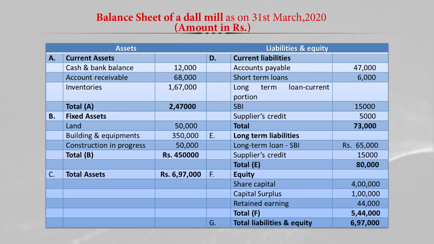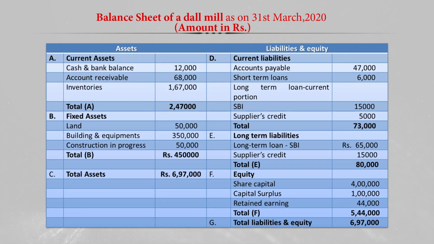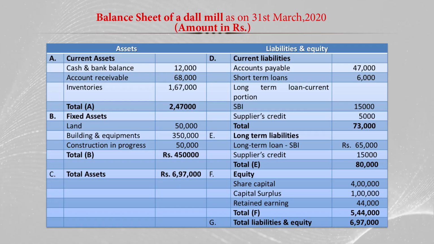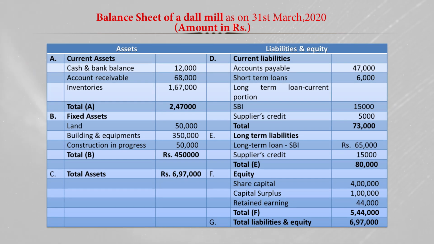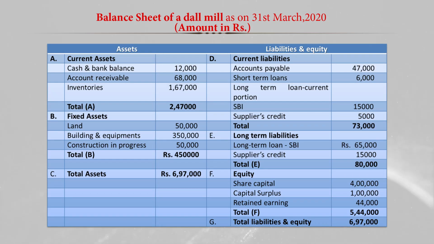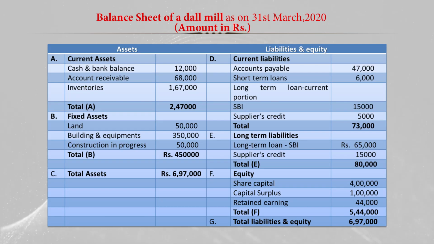And now we will move to the fixed assets. Here we have included the land, the building and equipment, and construction in progress. The land value here is 50,000, and then building and equipment we have given 3,50,000. Then the construction which we have already completed is around 50,000. So, total fixed assets here is 4,50,000, and the total company assets of the dal mill here is 6,97,000. Now, we will move to the right hand side where we are showing the liabilities and equity.